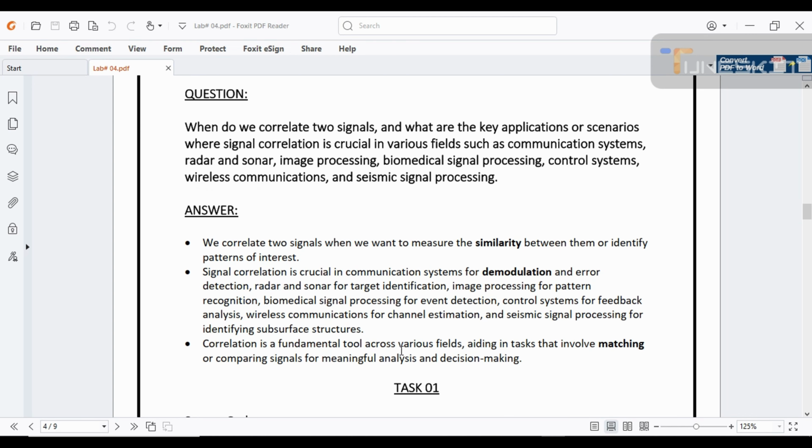Correlation is a fundamental tool across various fields, aiding in tasks that involve matching or comparing signals for meaningful analysis and decision making. These are some few questions.